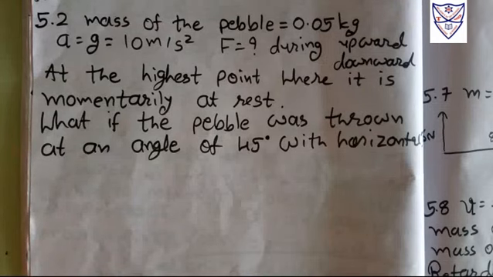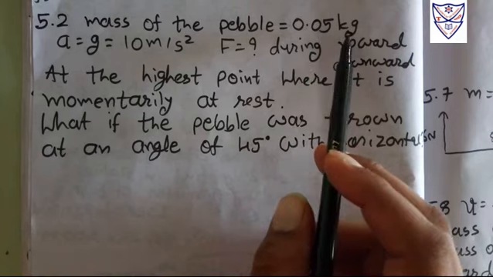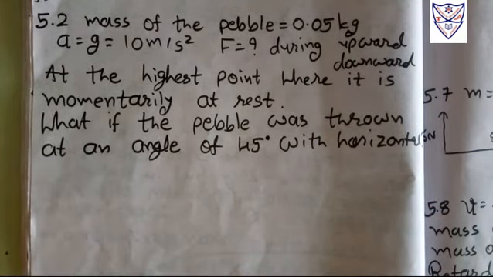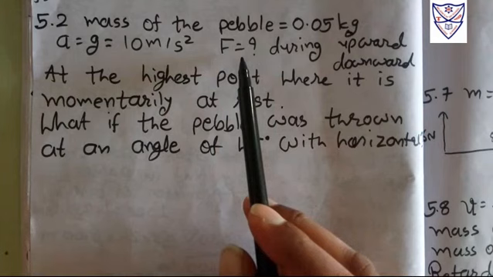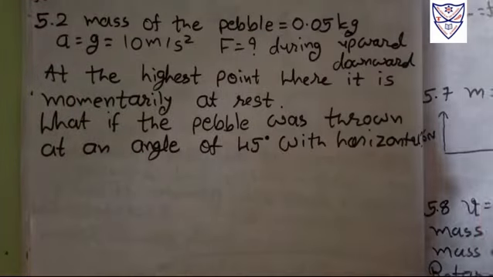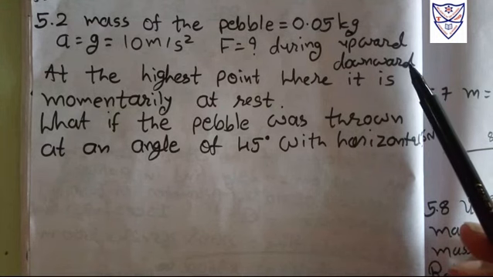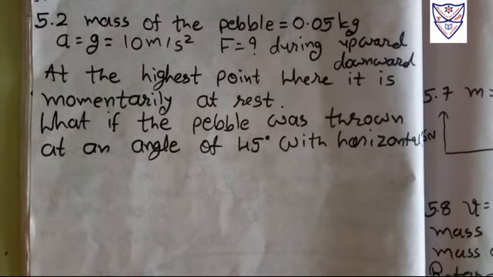In numerical 5.2 we are given the mass of the pebble, which is 0.05 kg. The acceleration means acceleration due to gravity, 10 meter per second square, and we have to find the force during upward motion as well as downward motion. Gravitational acceleration is always in the downward direction.